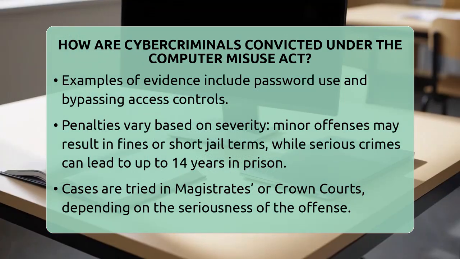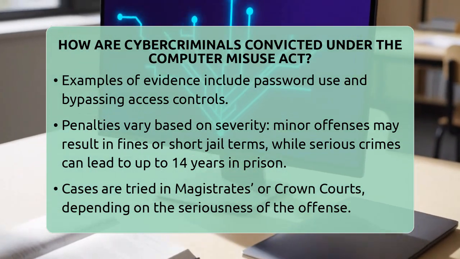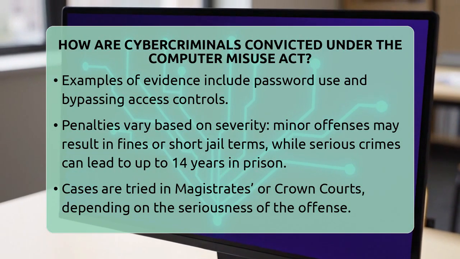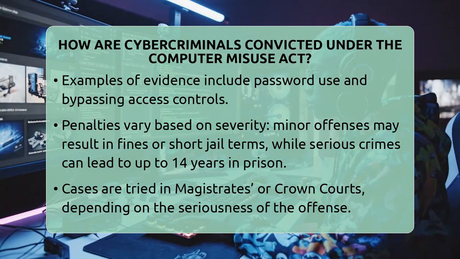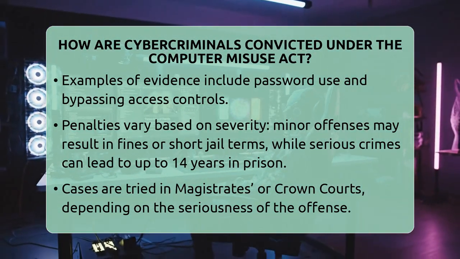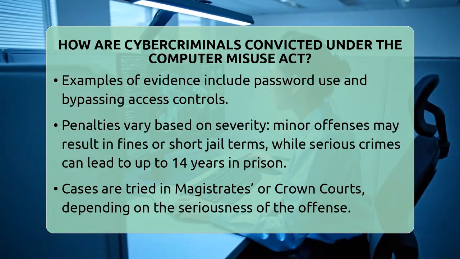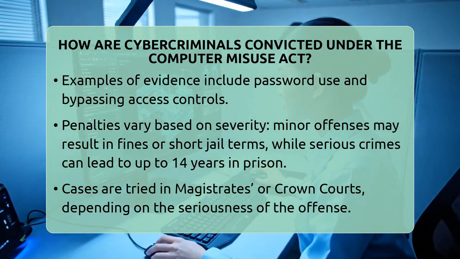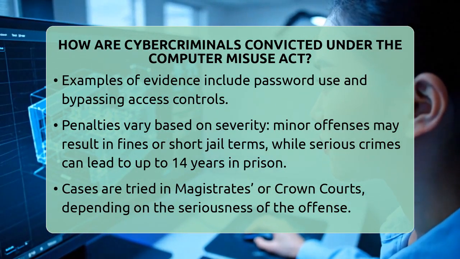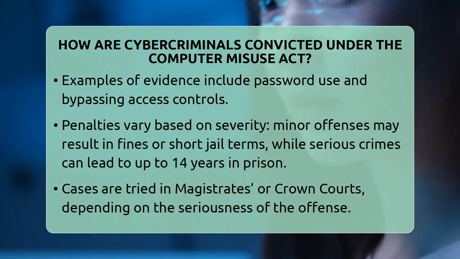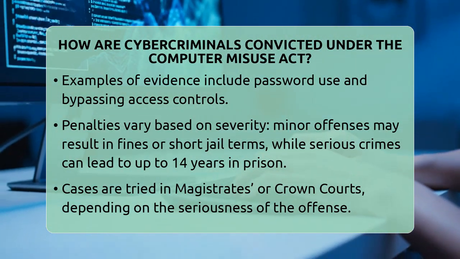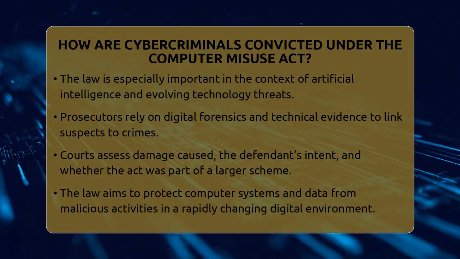The case is usually tried in magistrates or crown courts, depending on how serious the crime is. Judges look at how much damage was caused, whether the act was part of a bigger scheme, and the defendant's intent. In the world of artificial intelligence and technology, the Computer Misuse Act is a vital tool. It helps law enforcement fight cybercrime, especially as new technologies like artificial intelligence become more common. The law also adapts over time to cover new types of cyber threats.